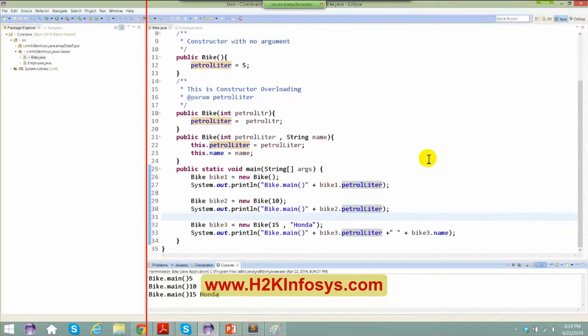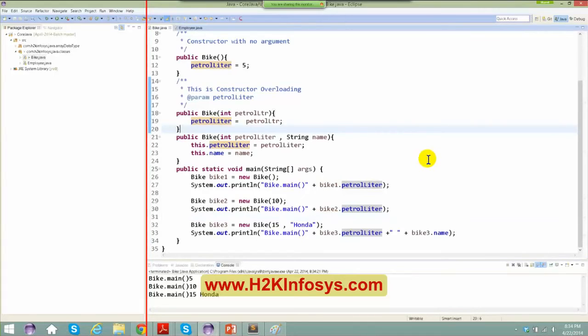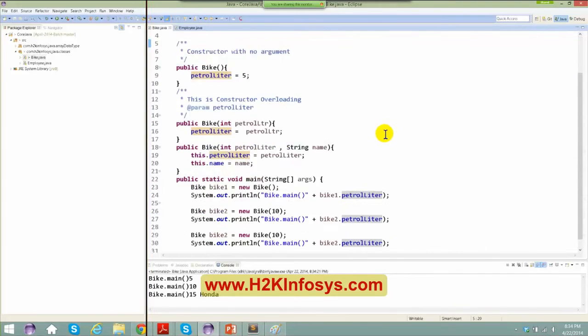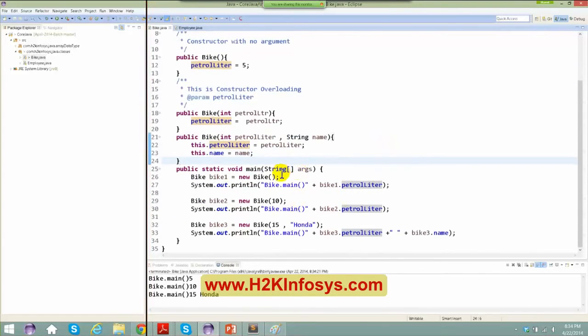Jerem asks, do we do this for the first constructor also, the one with one argument? With one argument, yes, we can even do it here. I didn't do it specifically because I just wanted you to understand it in the second constructor. So you can even do it in the very first constructor also.